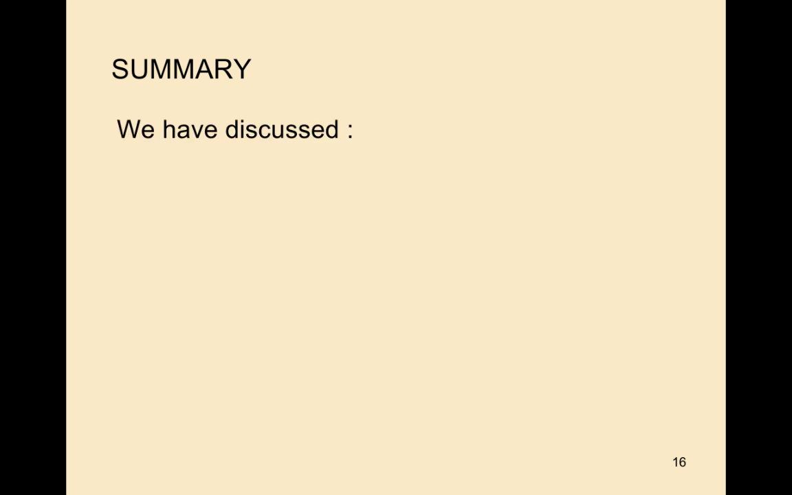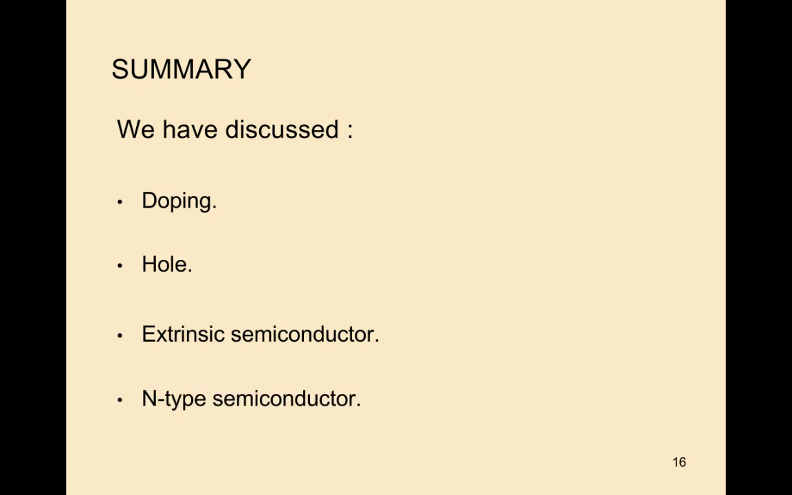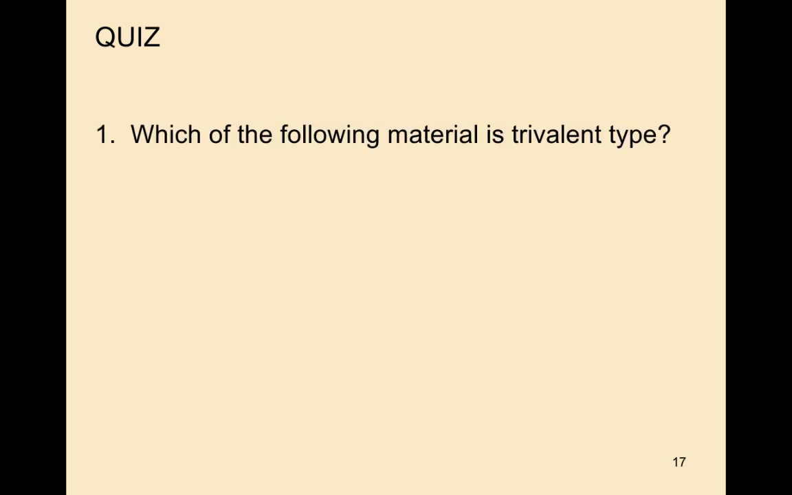So, summary: up to now we discussed doping, holes, extrinsic semiconductors and the N-type semiconductor. This is the summary of today's topic. Let us see some quiz questions related to today's topic. First question: which of the following materials is trivalent type?